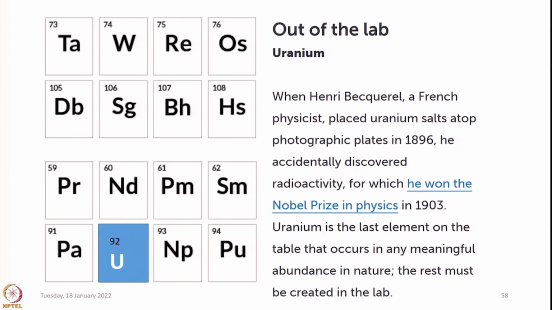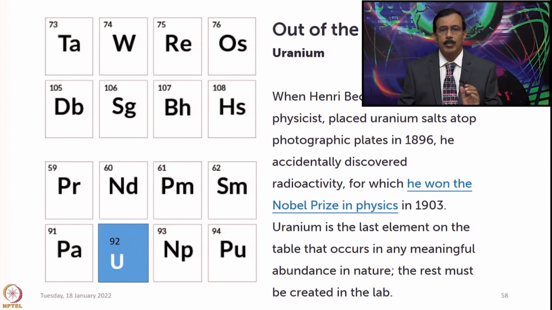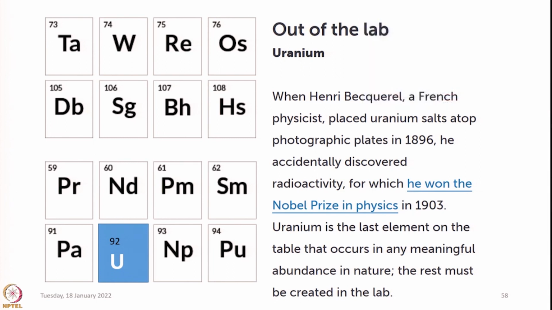And about uranium, when Henri Becquerel, a French physicist, placed uranium salts atop photographic plates in 1896, he accidentally discovered radioactivity, for which he won the Nobel Prize in Physics in 1903. Uranium is the last element on the table that occurs in any meaningful abundance in nature. That means uranium is the last element to be found in nature, and the rest must be created in the lab, that is, post-uranium elements are created in the laboratory.